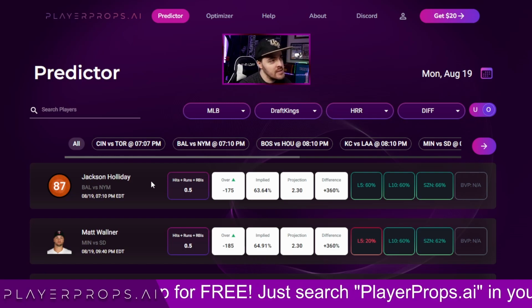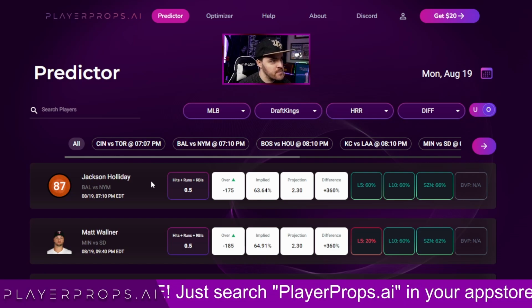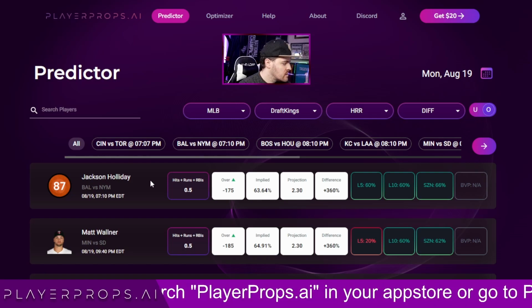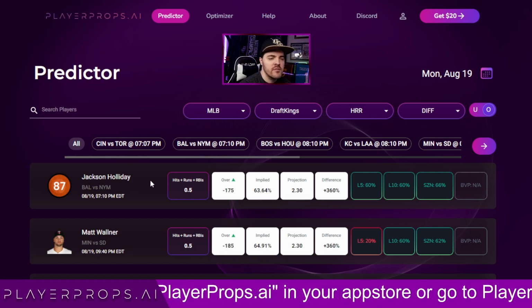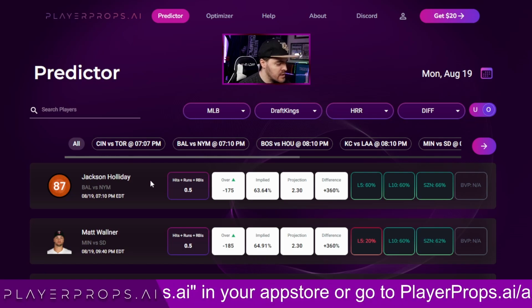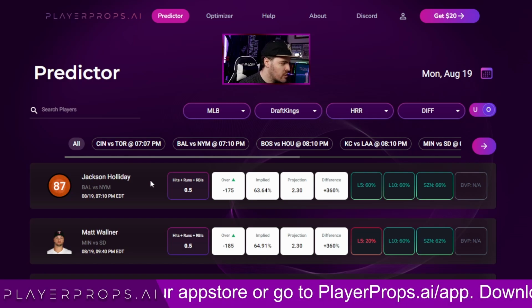I don't know how I feel about this kid yet. So I have him on my fantasy team. When he was called up the first time, he went like one for 50 or something crazy, where he sucked. And then they moved him back to the minors. They brought him back up, and then he started hitting home runs.